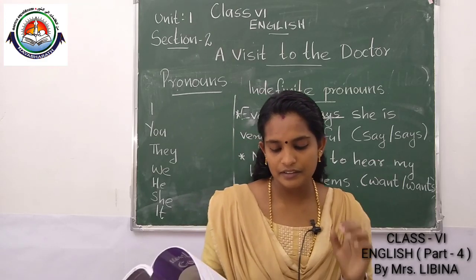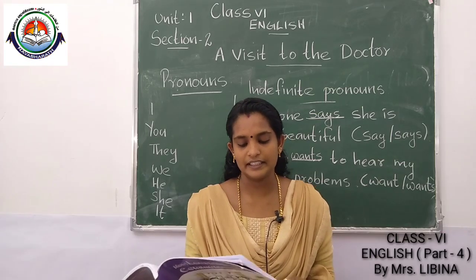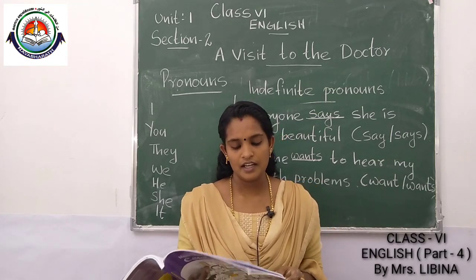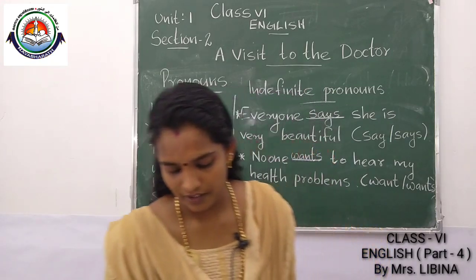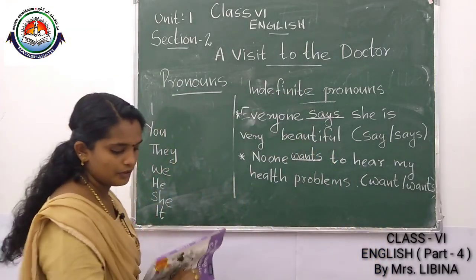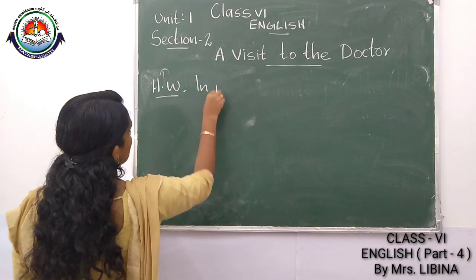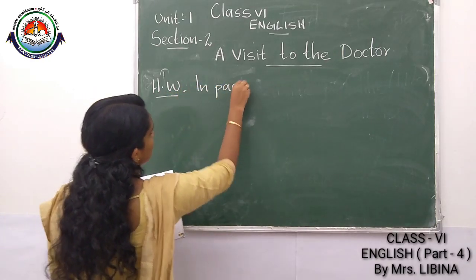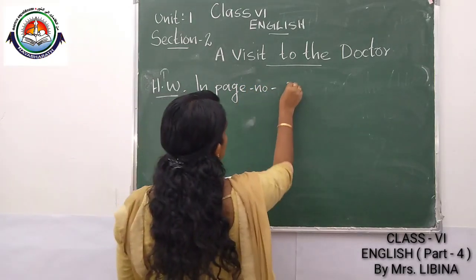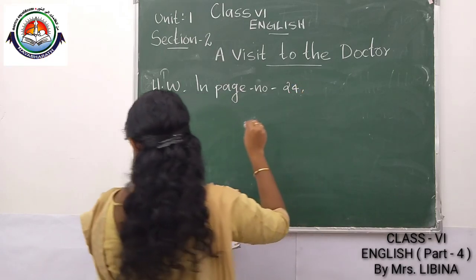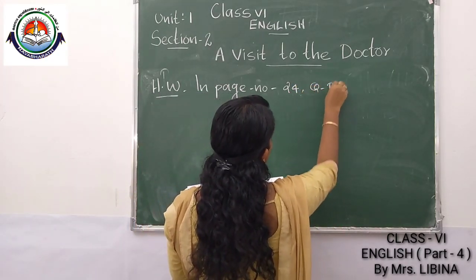Listen. Then another example is given here, the second question. This one you have to do as your homework. Okay. Another homework for you. Homework in page number 24, question number B2.